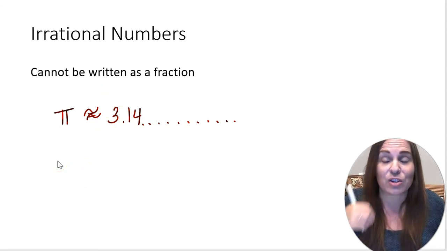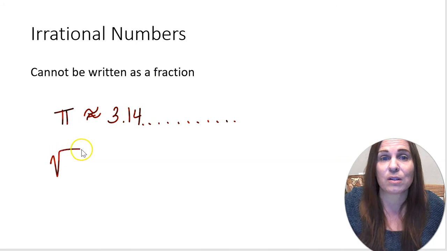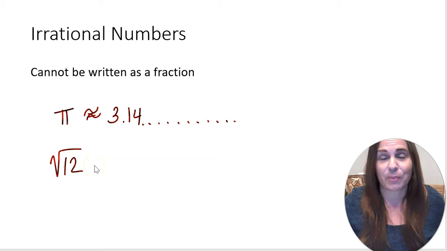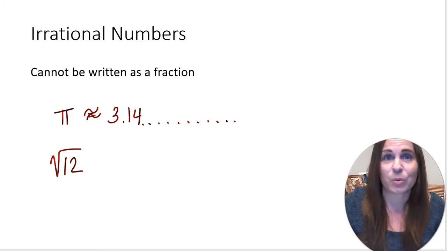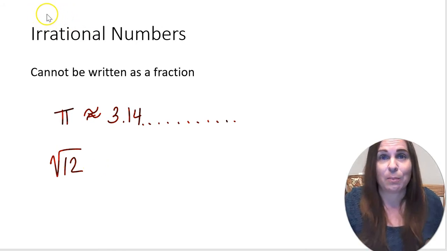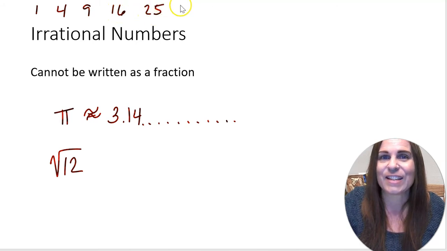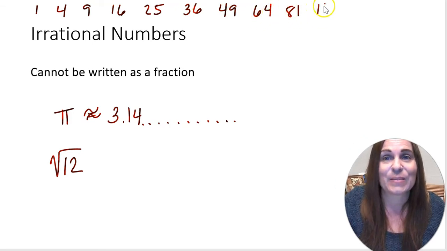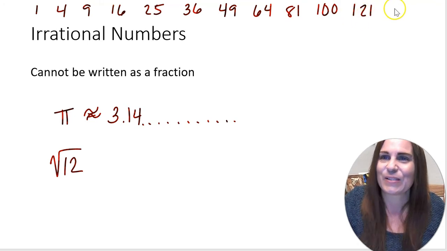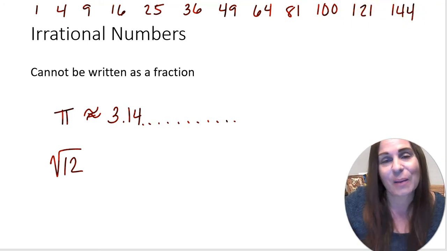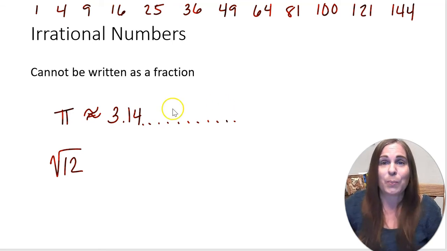Another time we get an irrational number is when we take the square root of a non-perfect square, like 12, for example. Let's pause and talk about what the perfect squares are. Perfect squares are the numbers that I get when I multiply a number by itself. So 1 times 1, 2 times 2, 3 times 3, 4 times 4, 5 times 5, 6 times 6, 7 times 7, 8 times 8, 9 times 9, 10 times 10, 11 times 11, 12 times 12. I can keep going, right? I'll stop there, but I can keep going. So these are all perfect squares.